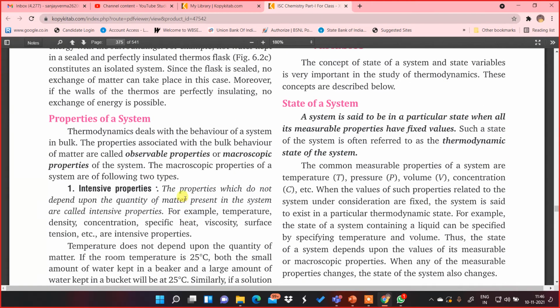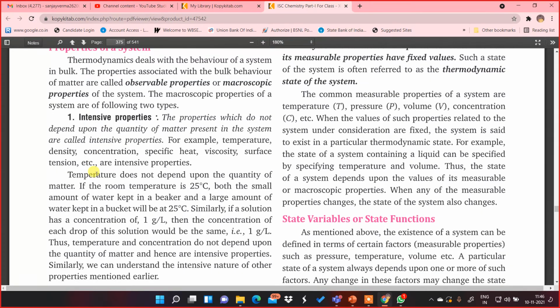Now, properties of a system. As I was talking about properties of a system, the two properties of a system. Now, what is this? Let us understand. Thermodynamics, this chapter deals with the behavior of a system in bulk. Bulk means macroscopic. The properties associated with the bulk behavior of matter are basically called observable properties, which can be observed, or macroscopic properties of the system. Now, the macroscopic properties of a system are of the following two types.